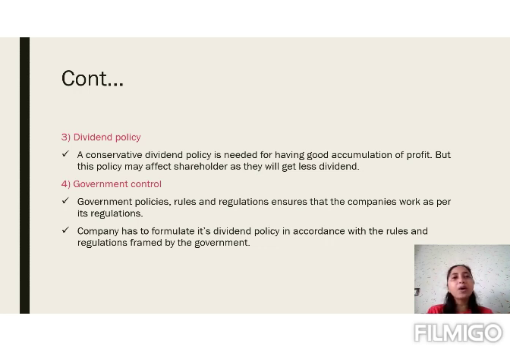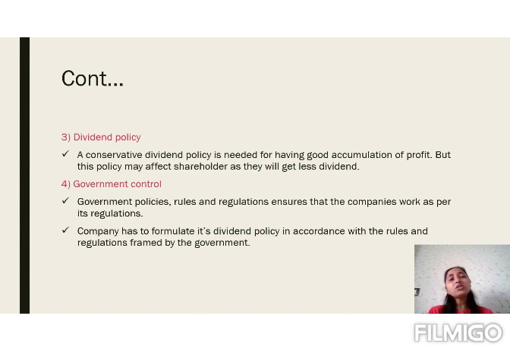Whatever policies are framed by the government, depending upon that, the company has to frame its own policy. So for retained earning also, whatever policies, rules and regulations the government has made, the company has to follow them. So these are the four factors depending upon which the retained earning will be decided.